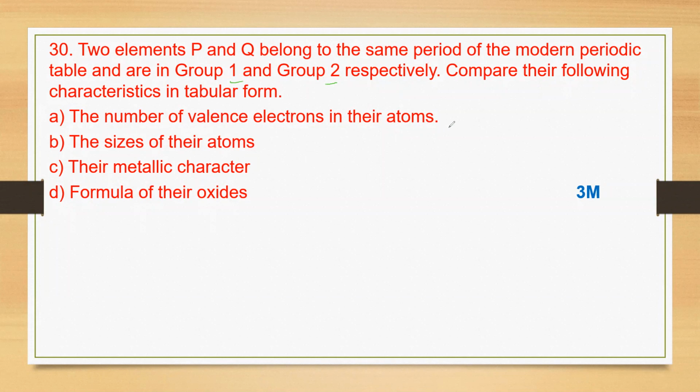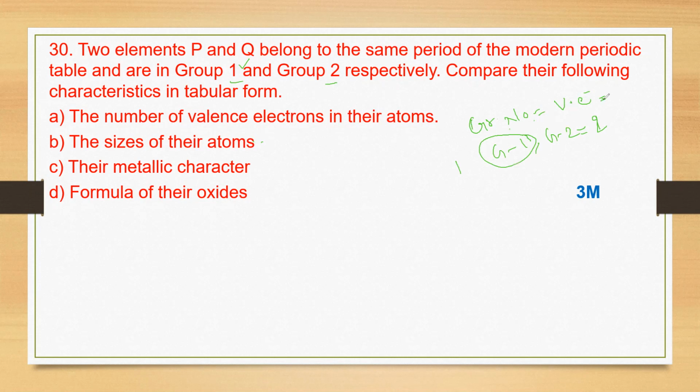Valence electrons, how many valence electrons will there be? In a periodic table, we learned that group number is equal to valence electrons, especially for group 1 and group 2. How many valence electrons in group 1? Of course, 1 only. In group 2, there will be 2. Understood, right? Here the group number is equal to the valence electrons or the valency.